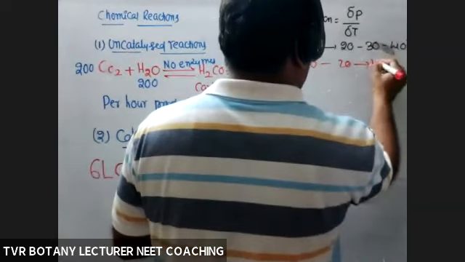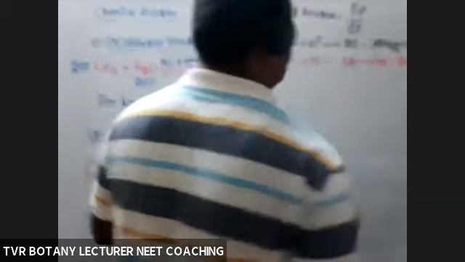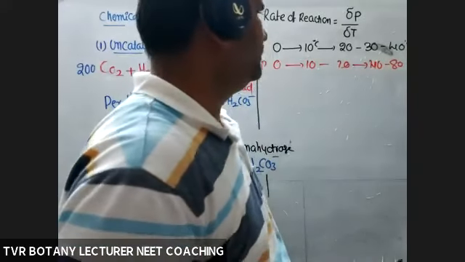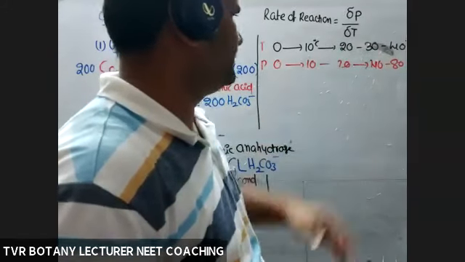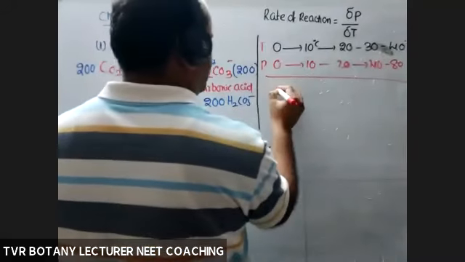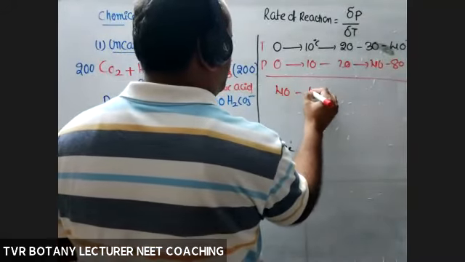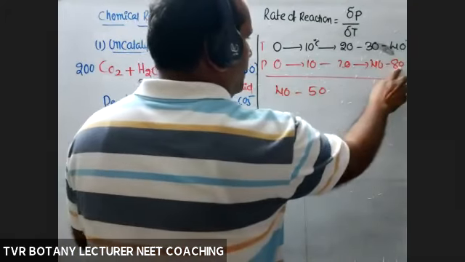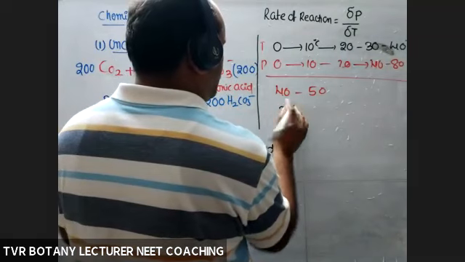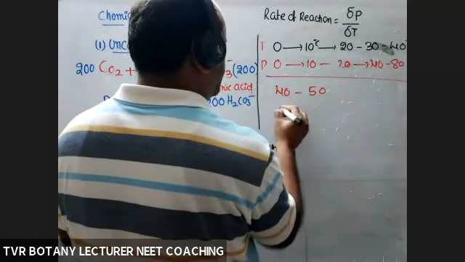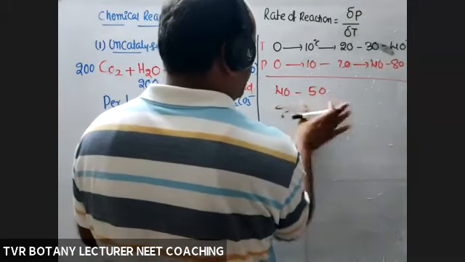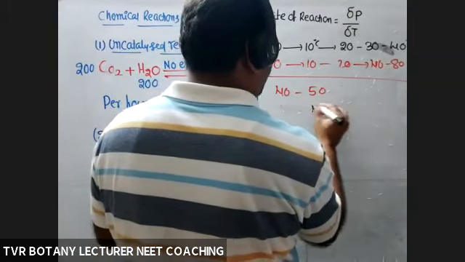Wait. 40, 40 to 80. So 10 into 20, 20 into 40, 40 into 80. Doubled or not for every 10 degrees of temperature? And if we further increase the temperature, 40 to 50 degrees, it reduces to half the products. There it was 80, now it is 40 only, 40 products. Okay, so right here, 40.